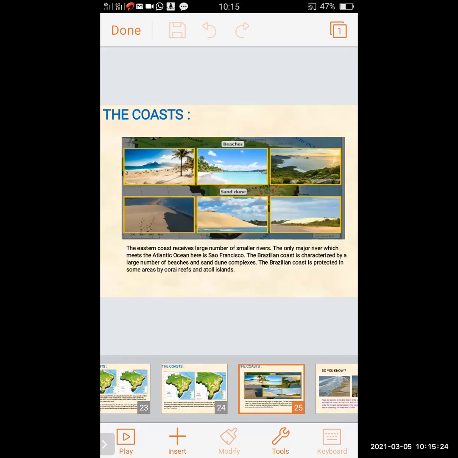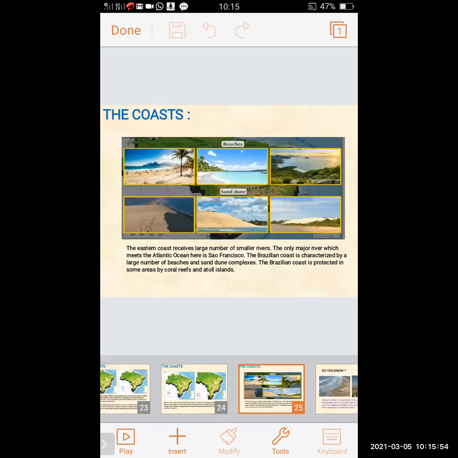Now we will revise the coast. As we know, there are various beaches and sand dunes in Brazil. The eastern coast receives a large number of smaller rivers. The only major river which meets the Atlantic Ocean here is the São Francisco.